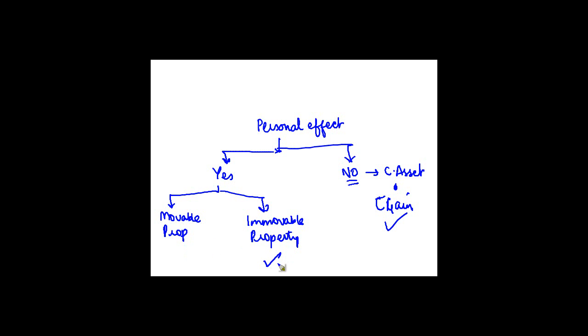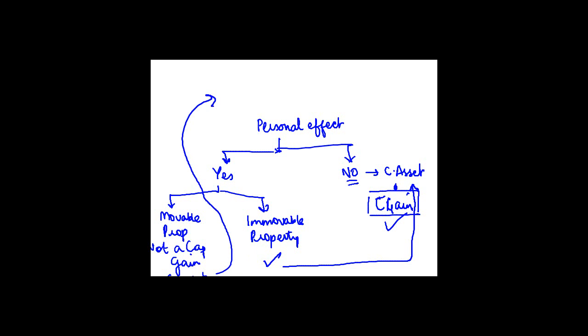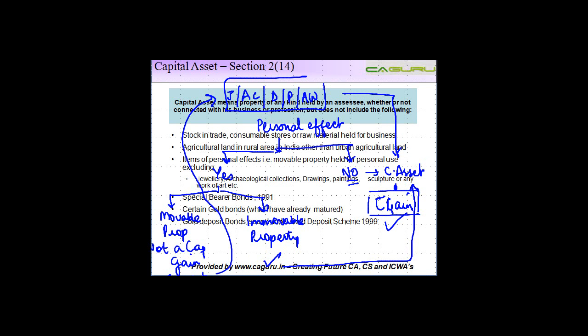If it is an immovable property, again, it is a capital asset and chargeable under the head capital gains. But if it is a movable property, then not a capital gain. Except if this movable property is in the nature of jewellery, archaeological collection, drawing, painting, artwork, which we have discussed, then also it is taxable under the head capital gains because it is a capital asset.